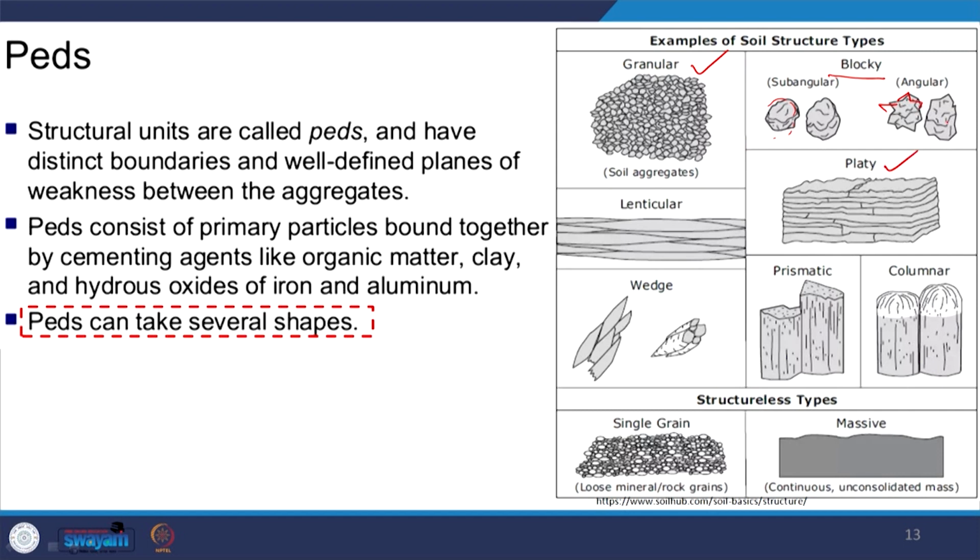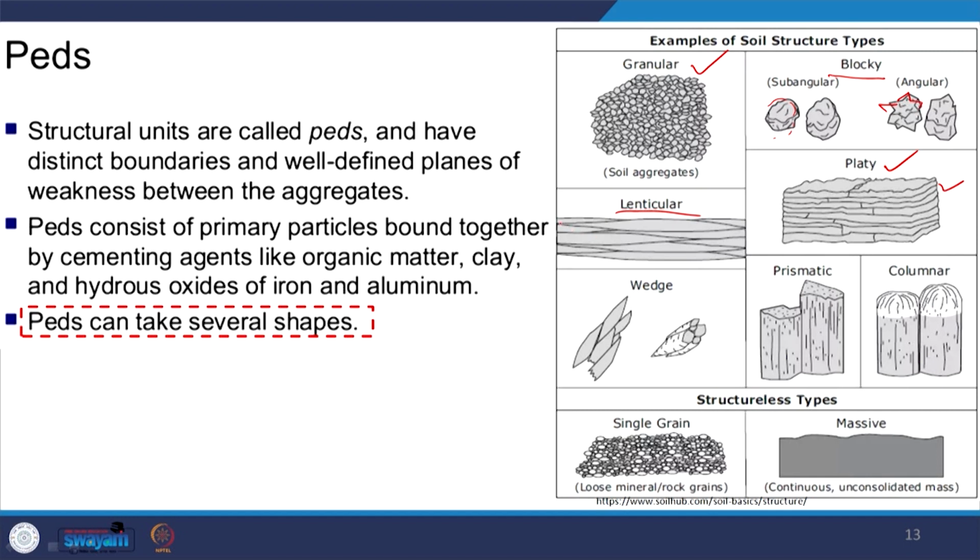Similarly, platy means plate type of appearance, that means the peds are plate like. Plate like may be due to compression, or due to the presence of clay minerals as binding agents. Clay minerals have an inherent property to be flat, plate like. Lenticular means lens type.